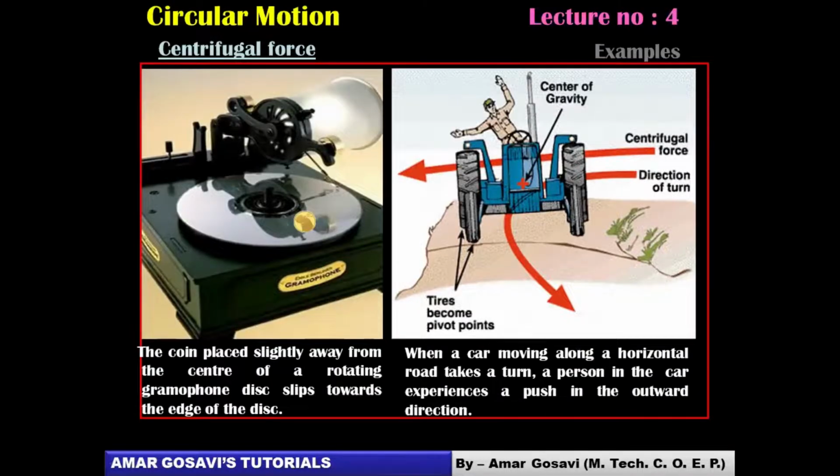So if you keep a coin on a gramophone disc and the gramophone disc performs circular motion, you will find that this coin flies off tangentially. Similarly, if an object is moving along a horizontal curve, you will feel a push outwards due to centrifugal force. So these are certain things which you should realize as examples of centrifugal force. Please make a note of it.